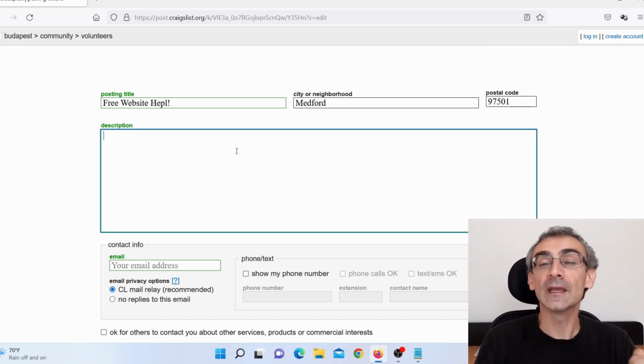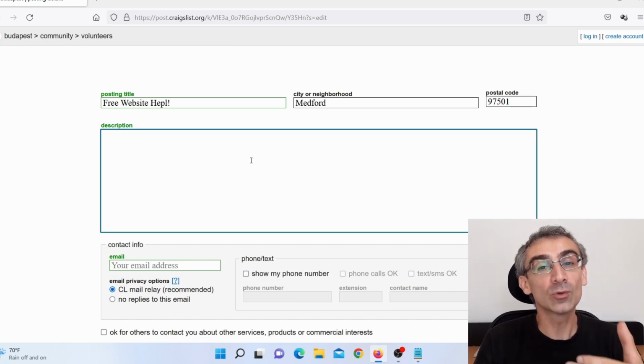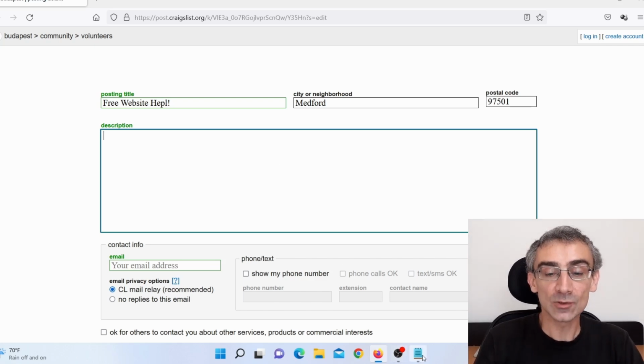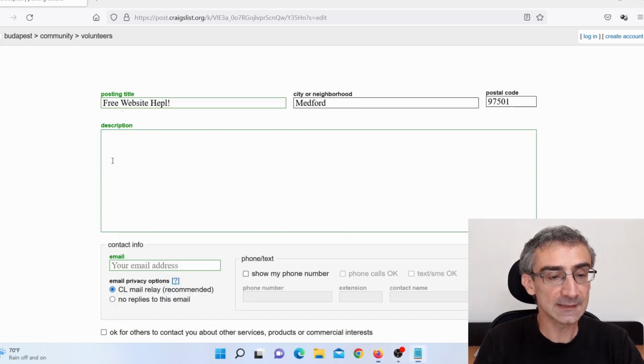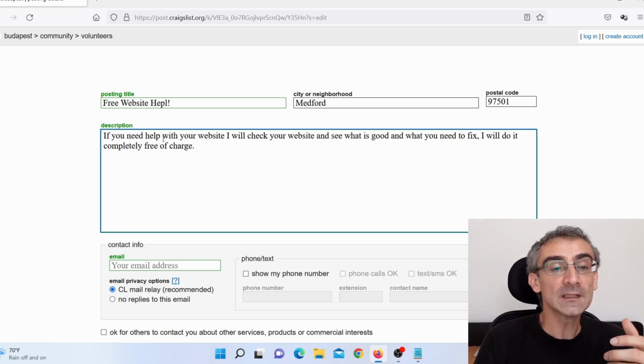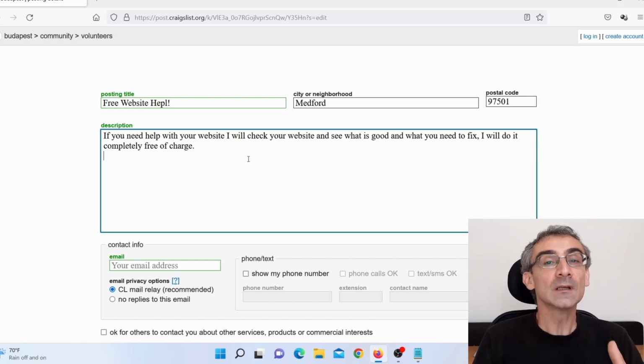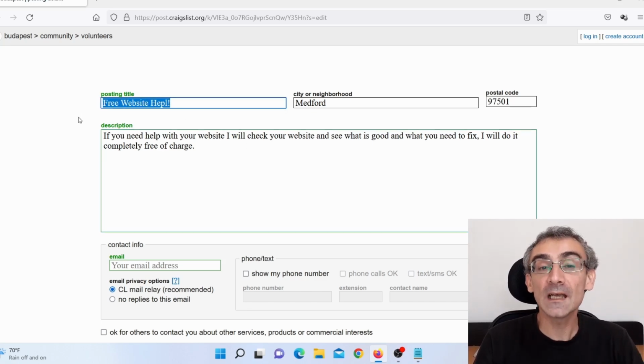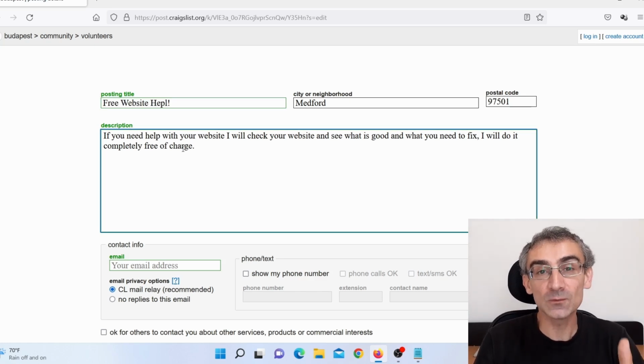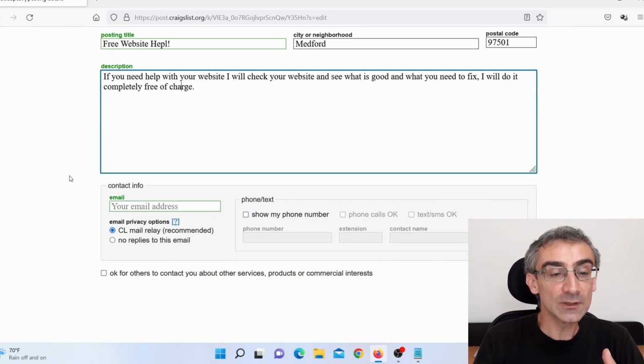And here I need to add a description, what I'm actually going to offer for free to these people. So I already prepared that as well, Control C, and I'm going to paste it here. If you need help with your website, I will check your website and see what is good and what you need to fix. I will do it completely free of charge. Okay, so there are many people who have small websites, small companies, but they have issues with their website. And when they see that you are actually offering a free help, they will hire you, okay, to help them to fix those issues.